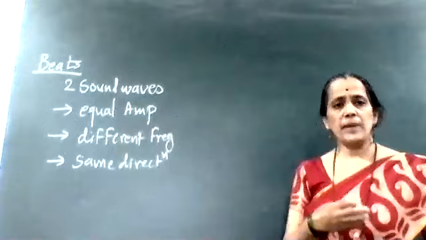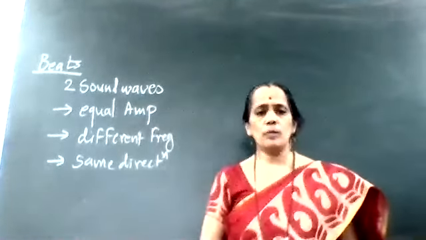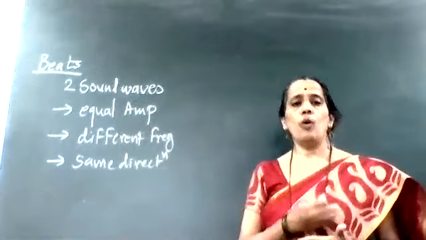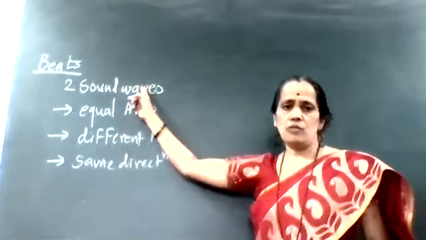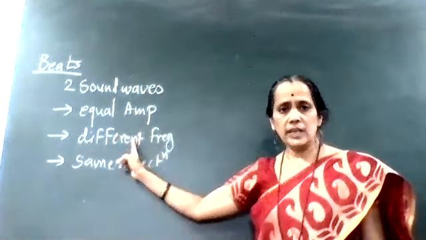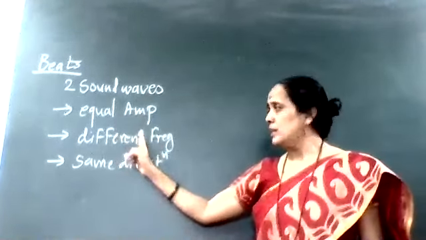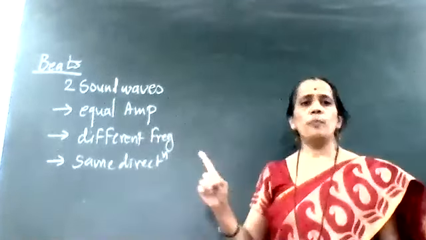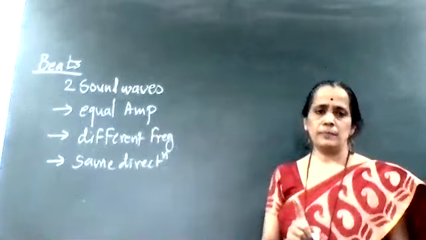So what is the basic principle behind the formation of beats? Beats are formed only when two sound waves of equal amplitude and slightly different frequencies, traveling along the same direction, get superimposed on each other.